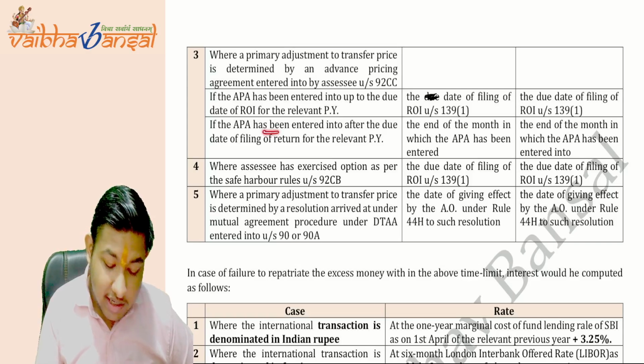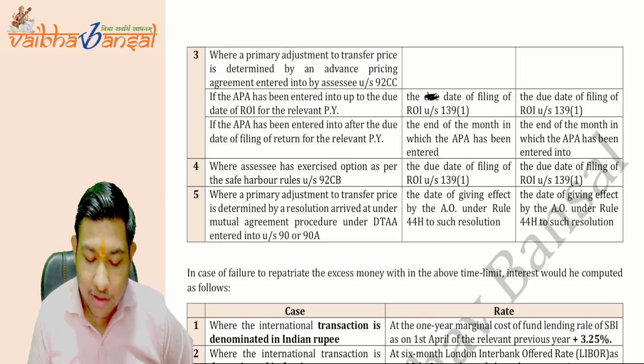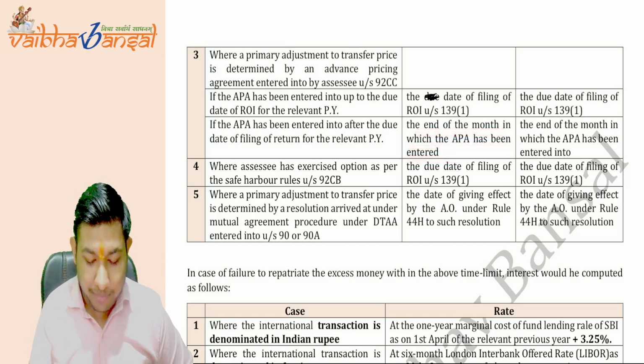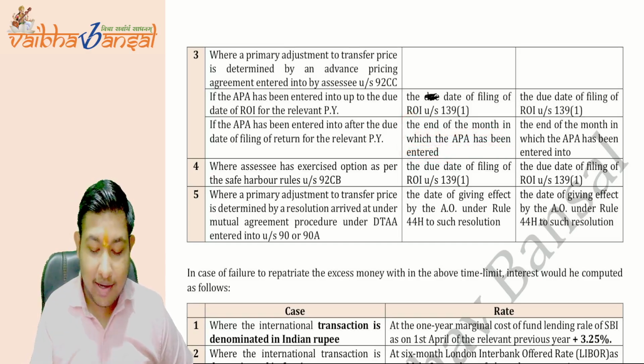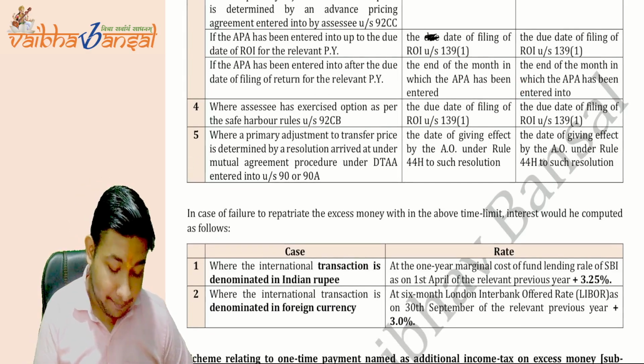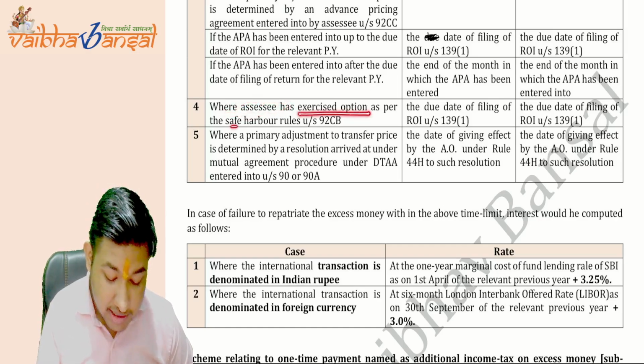If the AP has been entered after the due date of filing of return, then from the end of the month in which the AP has been entered, you have 90 days to repatriate it, and from the same date the interest meter will also apply. Where the assessee has exercised the option as per the safe harbor rules,